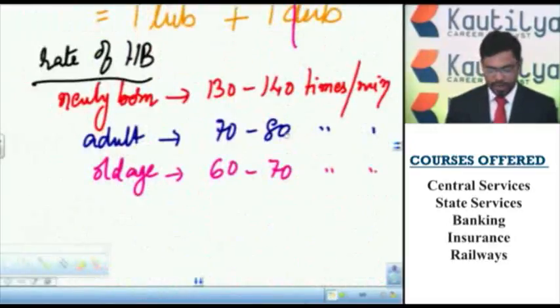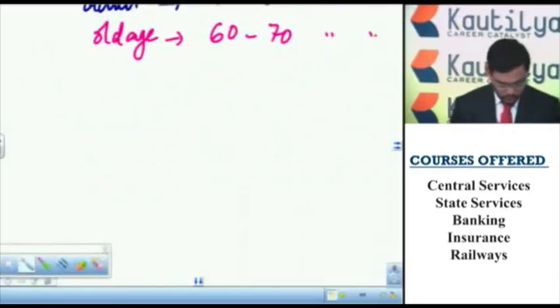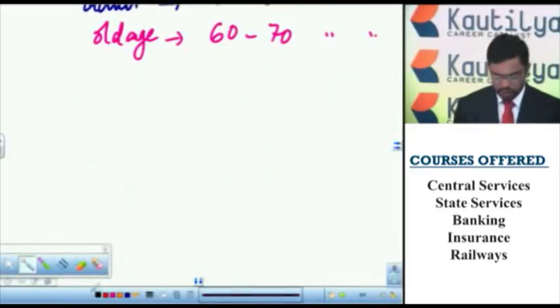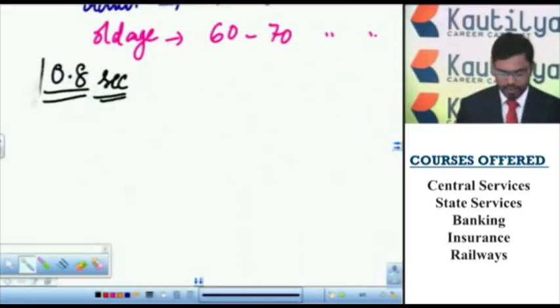So rate of heartbeat, the number of contractions and relaxations in a given time, is called rate of heartbeat. The number of systoles and diastoles in a given time is called the rate of heartbeat. This rate of heartbeat varies at different age groups. The duration of a heartbeat is 0.8 seconds.